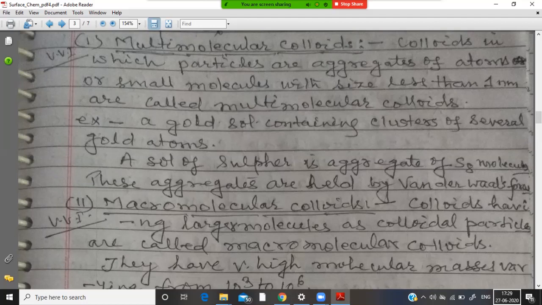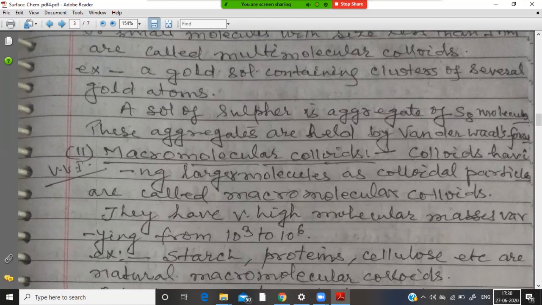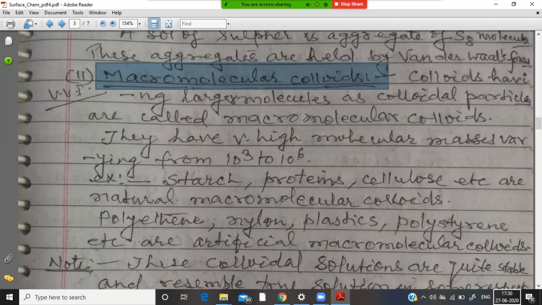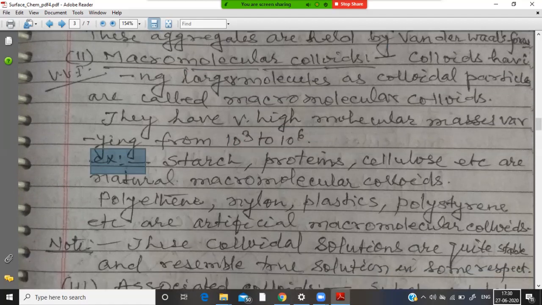Colloids having large molecules as colloidal particles are called macromolecular colloids. They have very high molecular masses, varying from 10 to the power 3 to 10 to the power 6. A common example is starch, proteins, cellulose, etc. These all are natural macromolecules colloids.